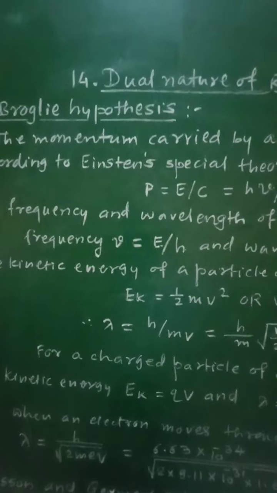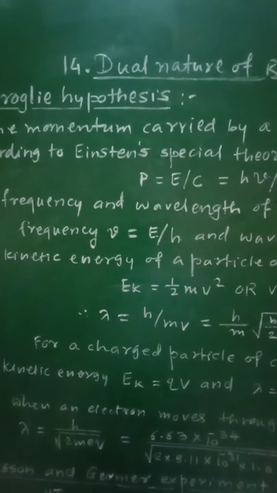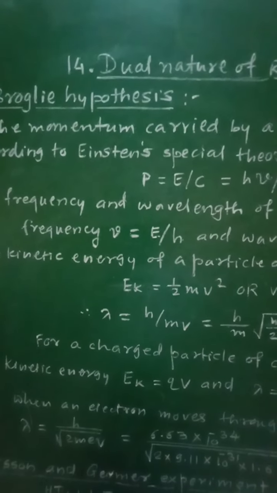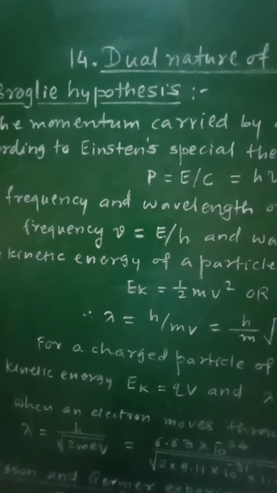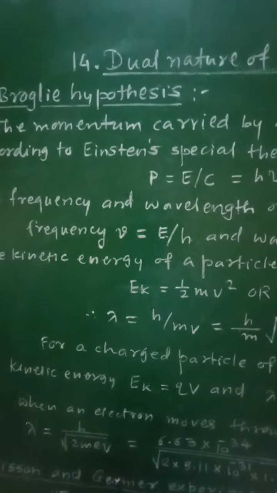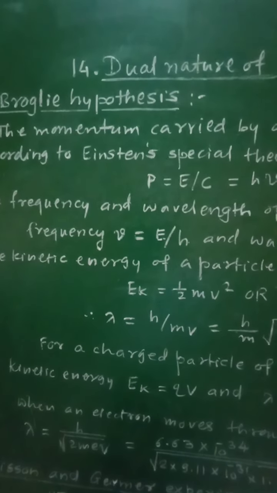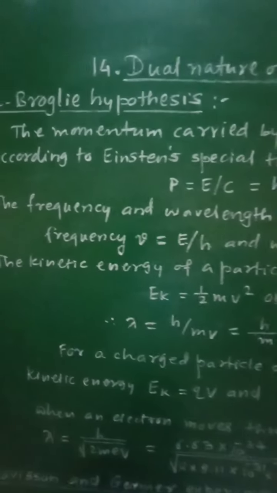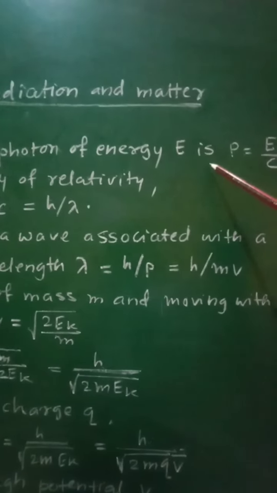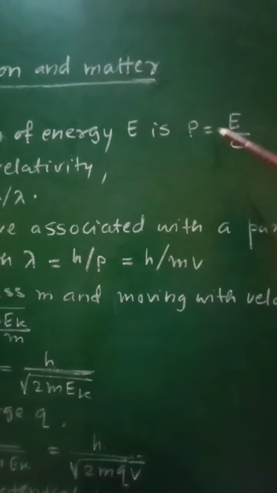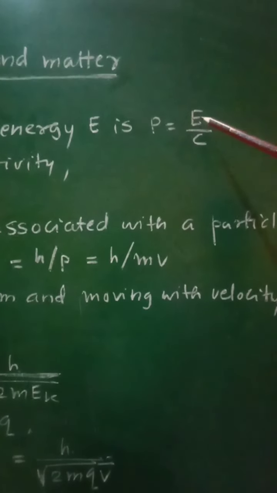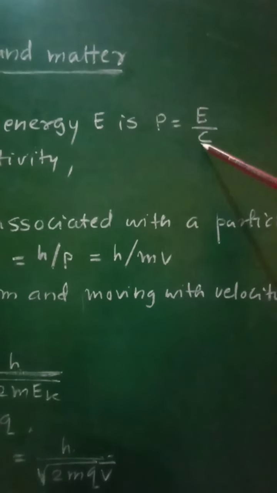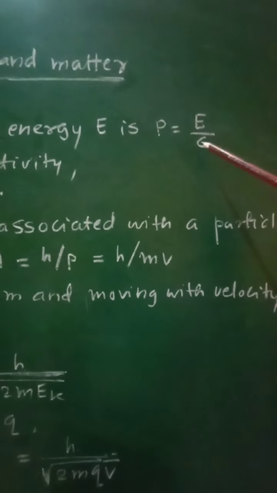So de Broglie proposed that theory in order to connect the properties of a wave with the properties of a particle, that is, properties like frequency and wavelength of a wave will be connected with particle properties like energy E and momentum P. Now the momentum P carried by a photon of energy E is given as P is equal to E by C. So P will represent momentum of that photon, E will be the energy of the photon, and C is the velocity of the photon.